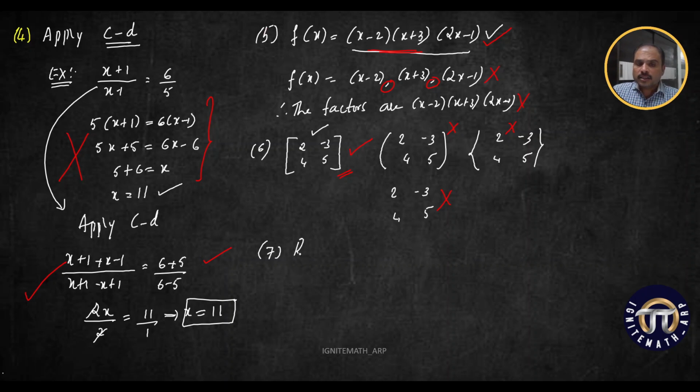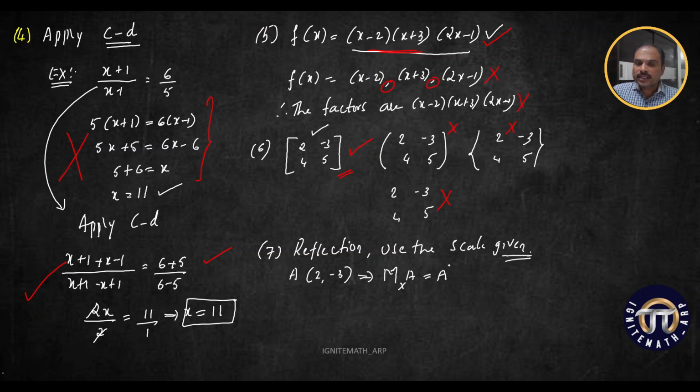Clear, children? Next one, listen to me very carefully. In the chapter reflection, first of all, use the scale given. Whatever scale is given, you are supposed to use that scale only to plot. Understood? Say for example I'm asking you to map the point A, 2 comma minus 3, reflected in the x-axis. So mapping A in the x-axis, I'm going to get A dash.